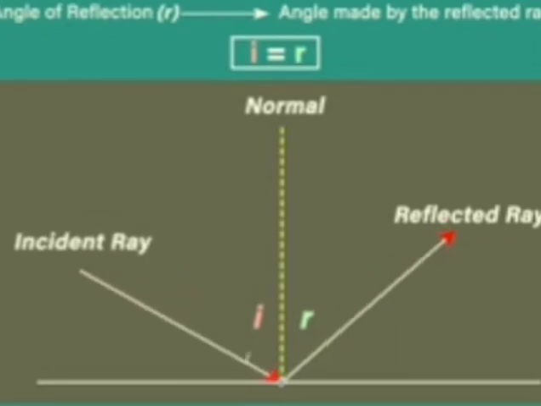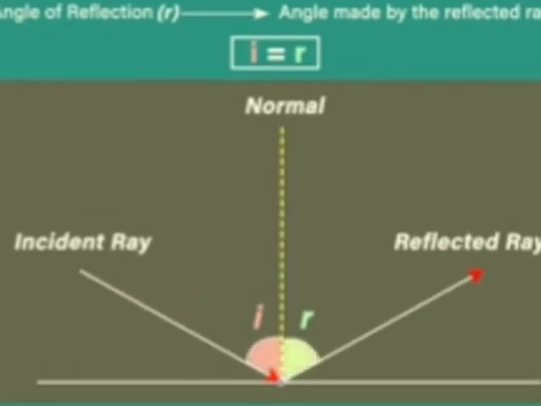If I move the incident ray here, then the reflected ray will also move to keep the measure of r same as i. i is always equal to r. So this is about the first law of reflection.